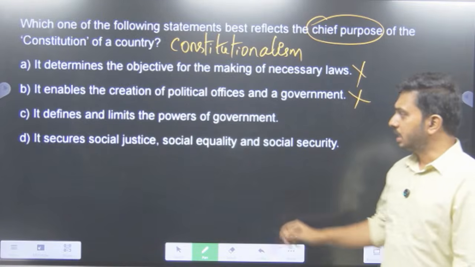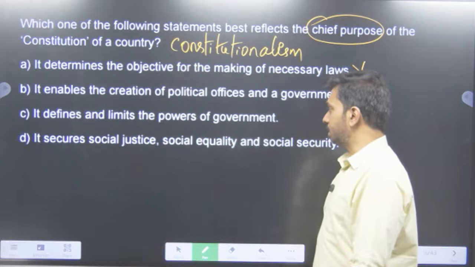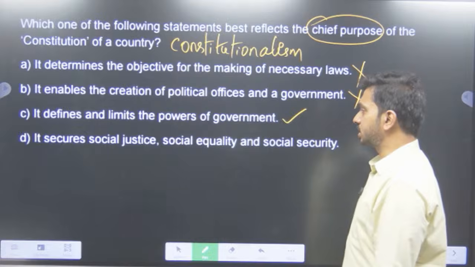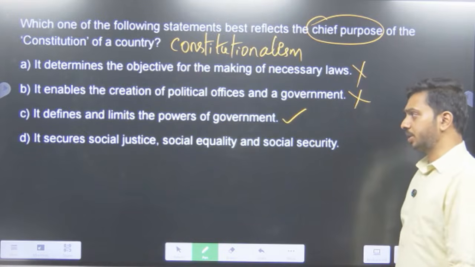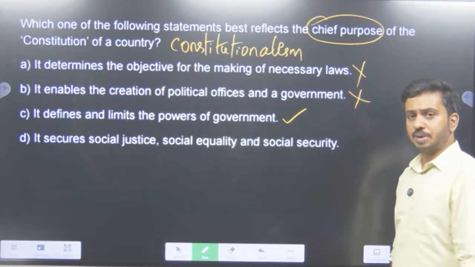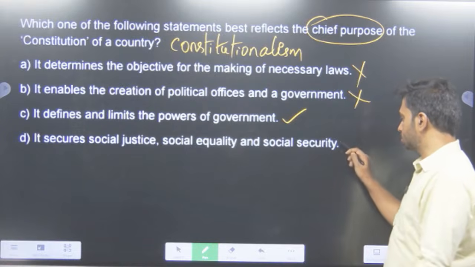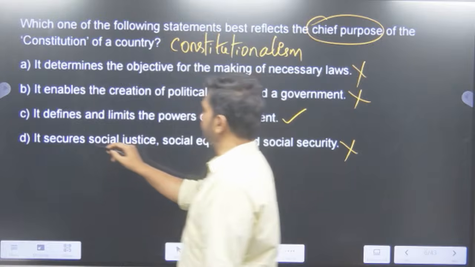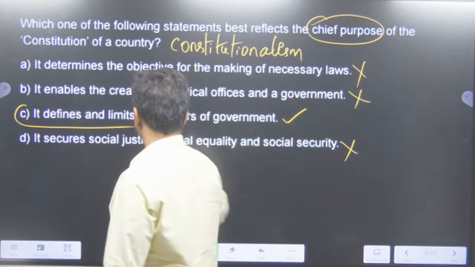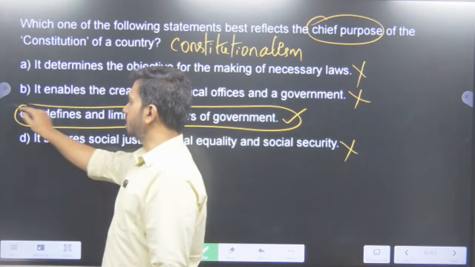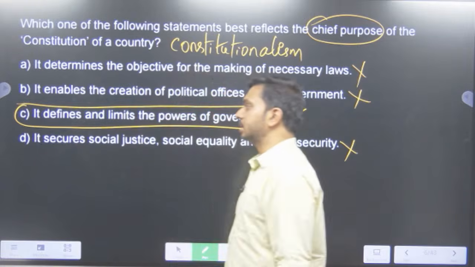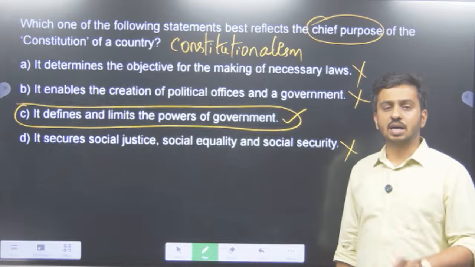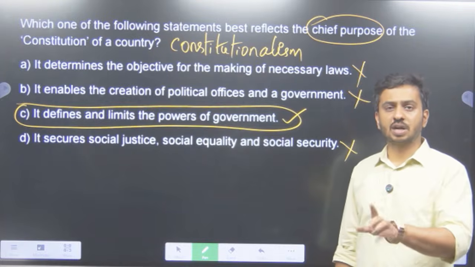No. Option three: it defines and limits the powers of the government. Yes, it does. Option four: it secures social justice, social equality and social security. Some constitutions might, some constitutions might not. So this is wrong. So what is left here? It defines and limits the powers of the government. We have heard a large number of times that the government has limited power, and those powers are limited by the constitution of the country.